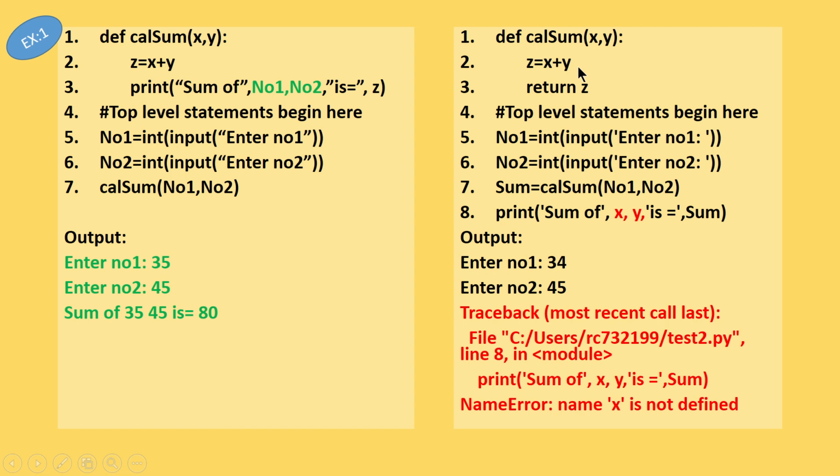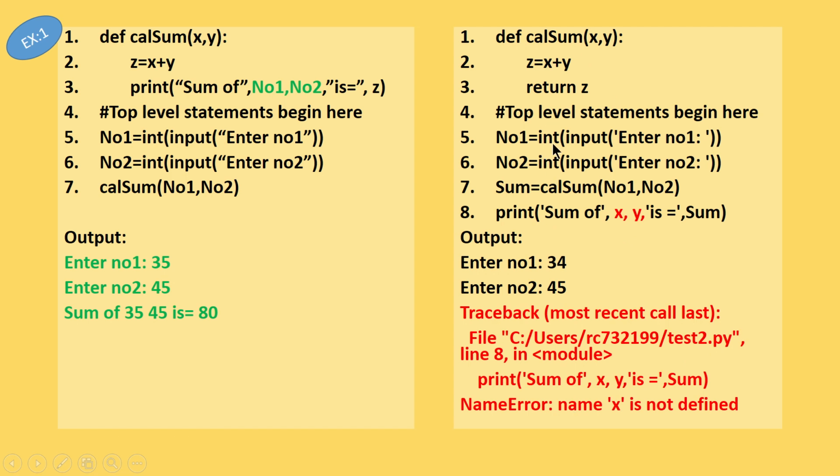So those variables cannot be used outside that particular function, not only in the top level statement, but anywhere. If you write any other function, in that function also you will not be able to use these variables. So if you try to use the variables which are defined in the function, then it will give you an error message.